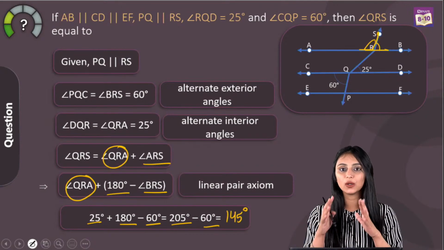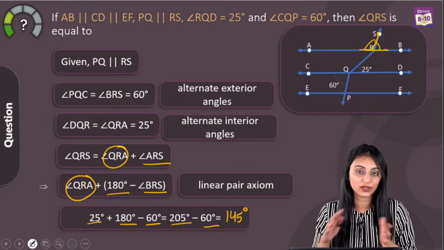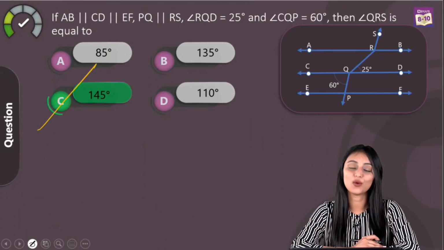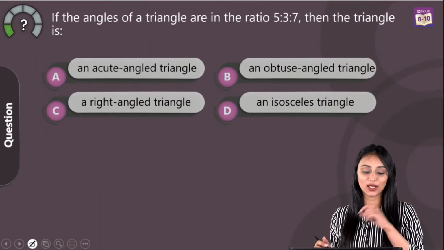So you see, this figure looked a little bit tricky, but solving the question is not difficult if you know the properties and theorems and all, right? So option C is the right answer for this question. That's 145 degrees. Alright, let's take a look at the next one.